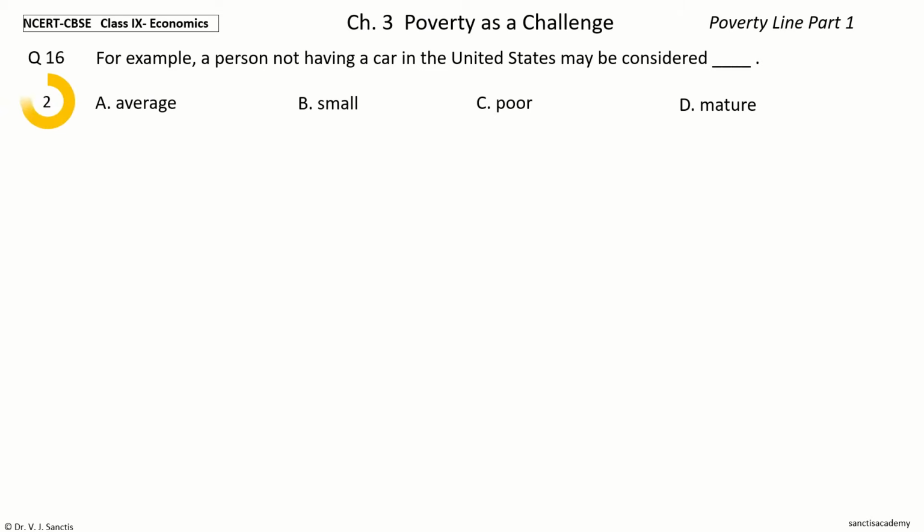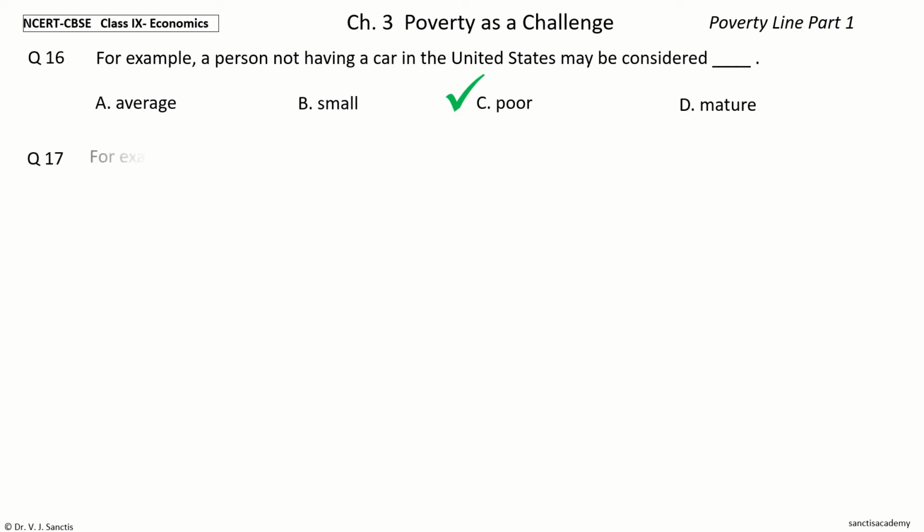Next, question 16. For example, a person not having a car in the United States may be considered dash. The options are average, small, poor, mature. Your time to choose. And the answer is poor. So, for example, a person not having a car in the United States may be considered poor.